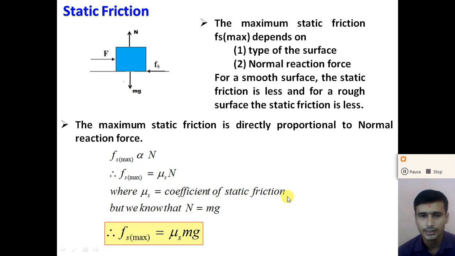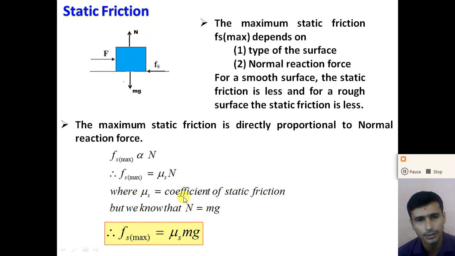So here the coefficient of static friction depends on the type of the surface. For different types of surfaces, the coefficient of static friction is different, right? For a smooth surface, the coefficient of static friction is less, and due to this we can say that the static friction is less. For a rough surface, the coefficient of static friction is more, so we can say that the friction is more. But we know that in the equilibrium condition, the normal reaction force N is equal to mg, right?